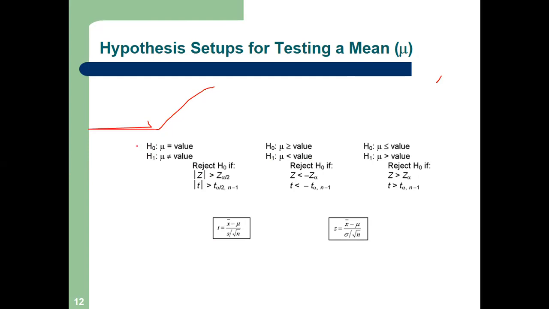I say my null hypothesis H0: mu equals value. That means I am claiming that the mean height of the class is 5 feet 2 inch. Now, if I claim that, what will be my alternate? My alternate is mu unequal to 5 feet 2 inch. That means it can be less than 5 feet 2 inch, or it can be greater than 5 feet 2 inch. So this is called a bidirectional hypothesis. My alternate hypothesis has two directions, isn't it?